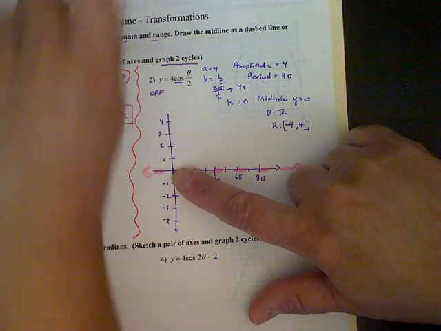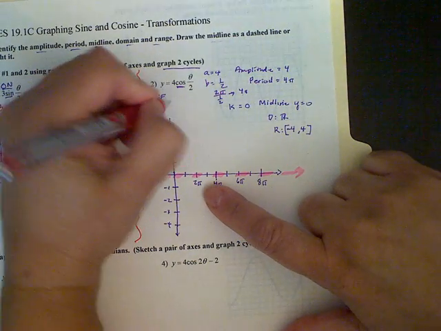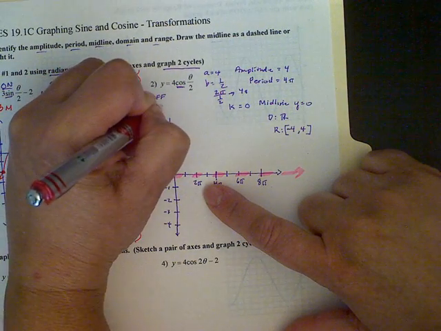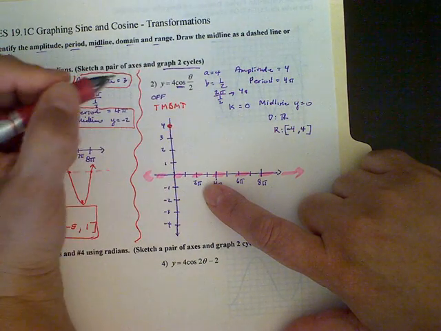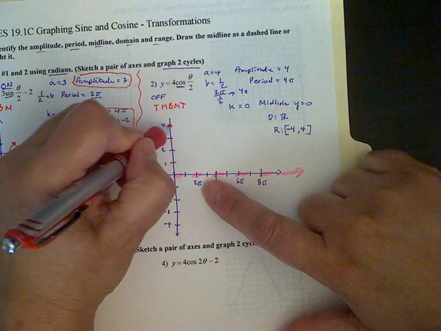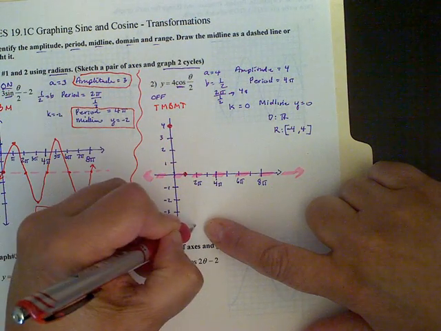Starting off the line, it tells us that our value for our amplitude is 4, so I'm going to start way up here at 4. And then because it's top, middle, bottom, middle, top, as long as A is positive, that's what it looks like. So we're at our top. Now we're going to come down to our middle. Then we're going to go to our bottom.